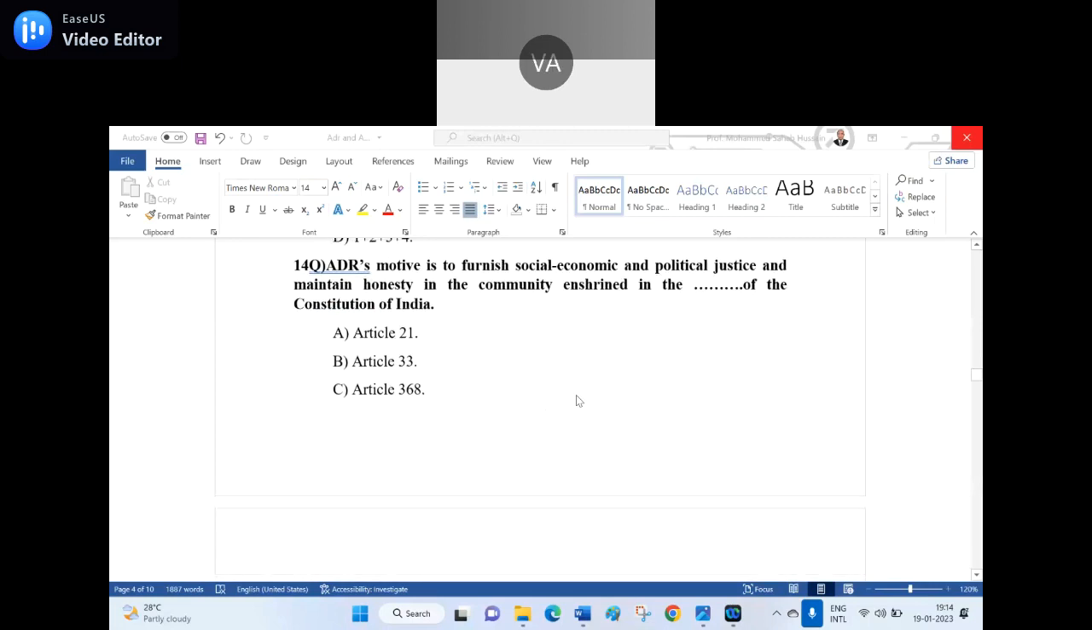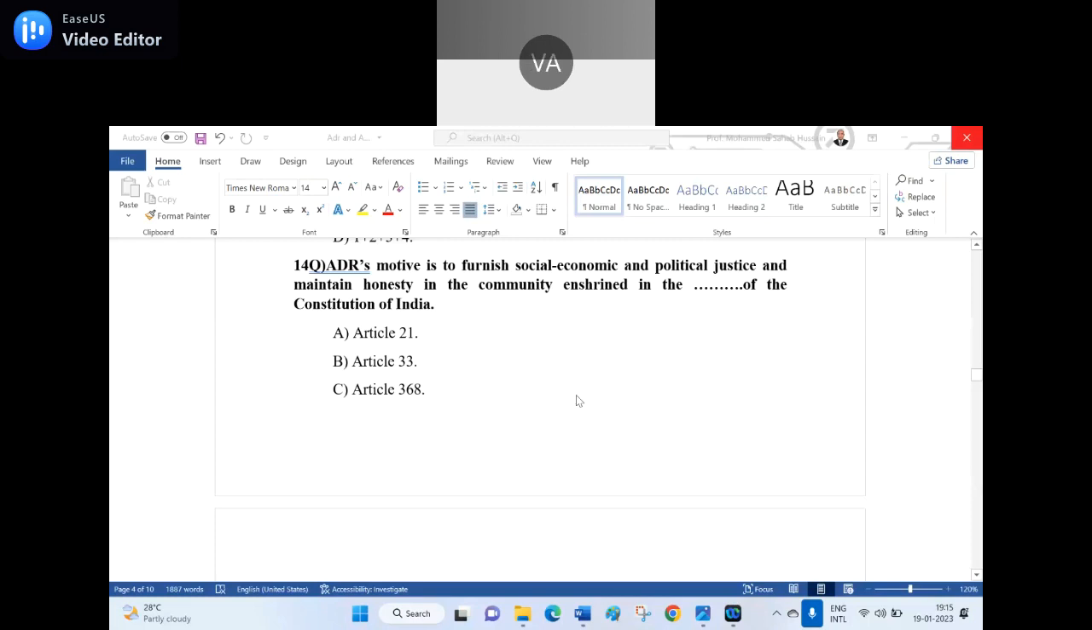Anyone can unmute and read the fourth question. ADR's motive is to furnish social, economic, and political justice and maintain honesty in the community, enshrined in the dash of the Constitution of India.